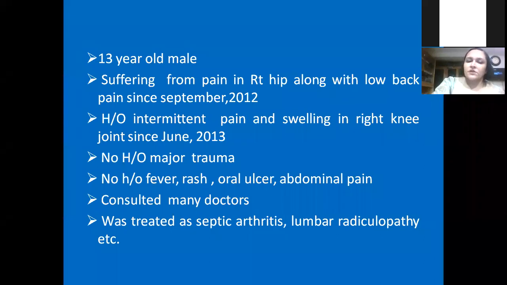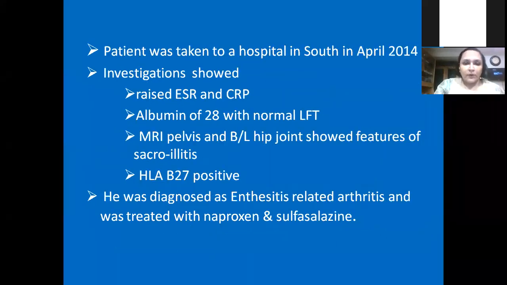He consulted many doctors and was treated as septic arthritis. Somebody also said that it is lumbar radiculopathy. So the patient was taken to a hospital in the South in 2014. Mind that the disease had started in 2012, already 2 years had passed. Raised ESR, CRP, and low albumin were found at that time. People ignored all these facts, and on MRI they found bilateral hip joint involvement, HLA-B27 positive, so he was diagnosed as enthesitis-related arthritis, and he was put on naproxen and sulfasalazine.